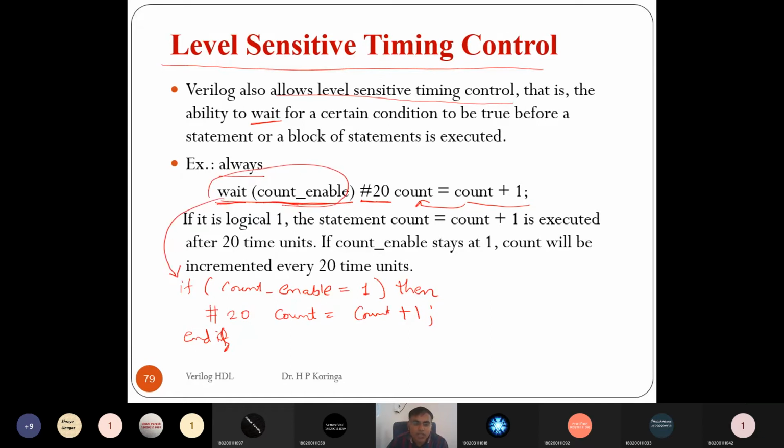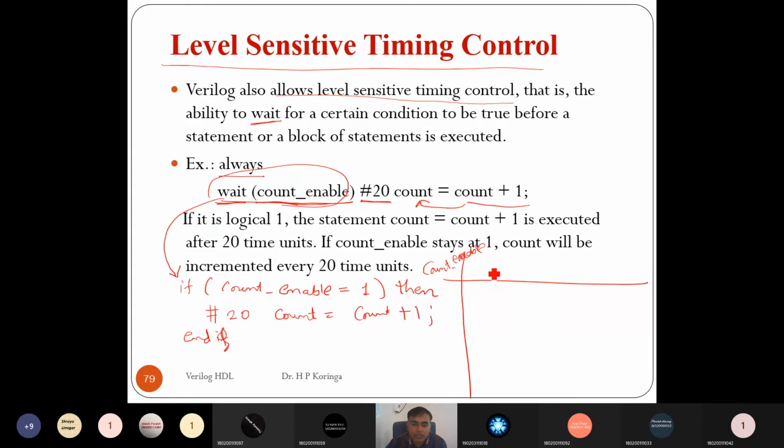That is similar to this. If the count enable is equal to 0, then nothing is happening, which means the counter is not going to increment. The counter will stop. And when count enable is equal to 1, the counter is incremented by 1 at every 20 time units. Right? So suppose this is my count enable.